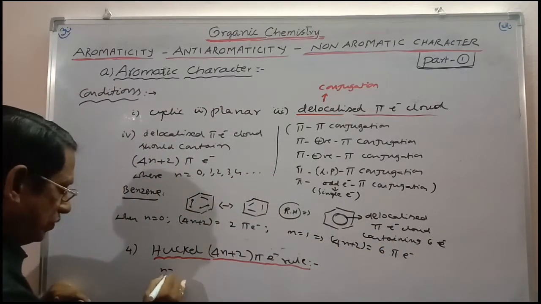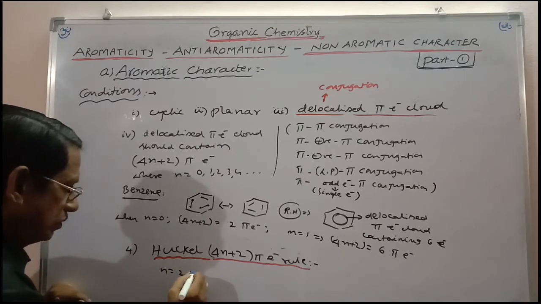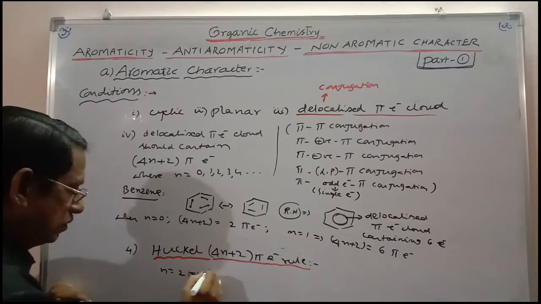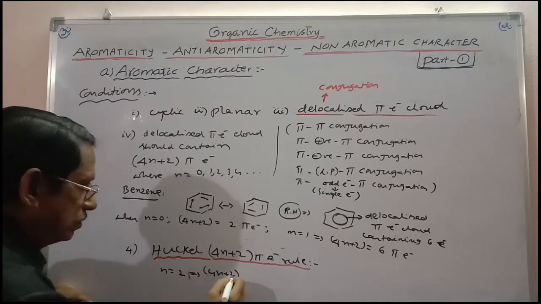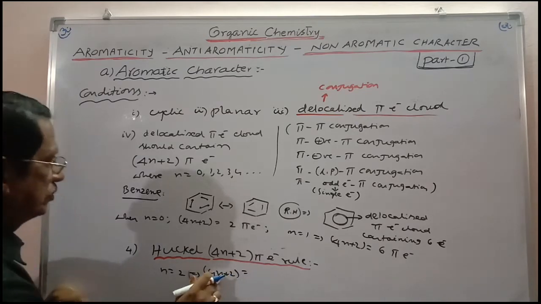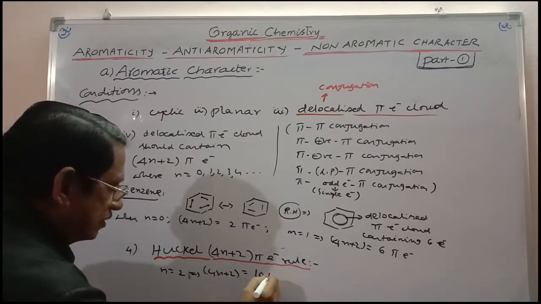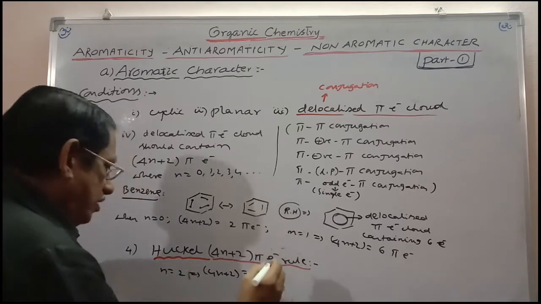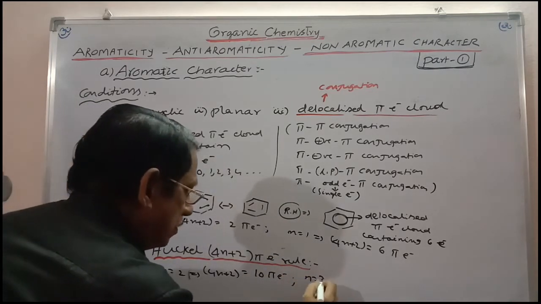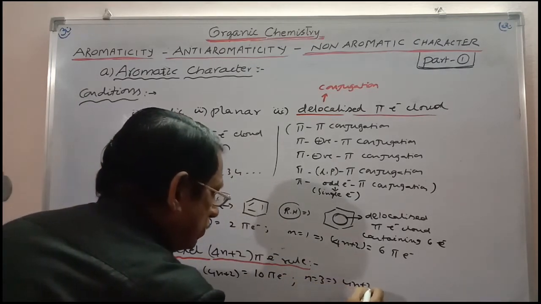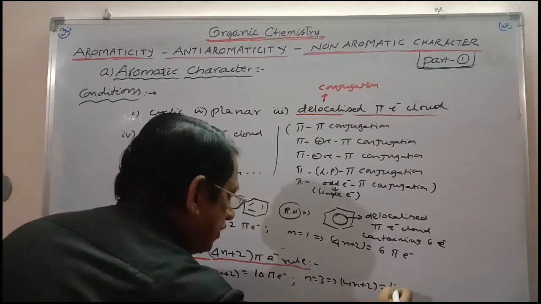When n is equal to 2, 4n plus 2 is equal to 4 into 2, 8 plus 2, 10 pi electrons. When n is equal to 3, 4n plus 2 is equal to 14 pi electrons.